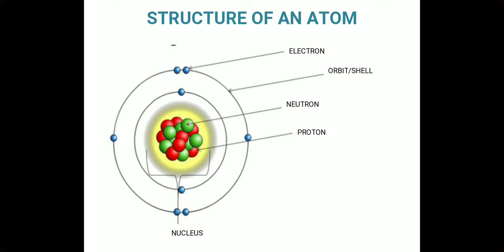Outside the nucleus there are shells or orbits, and on these shells and orbits are the third type of particles, which is the electron, and the electron is negatively charged. The number of electrons and protons in an atom are equal, so the atom is neutral, and because the proton is positively charged, the nucleus is also positively charged.